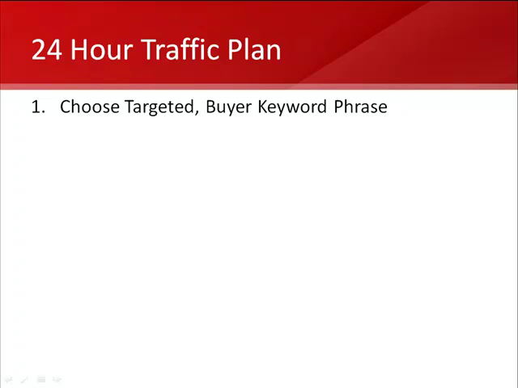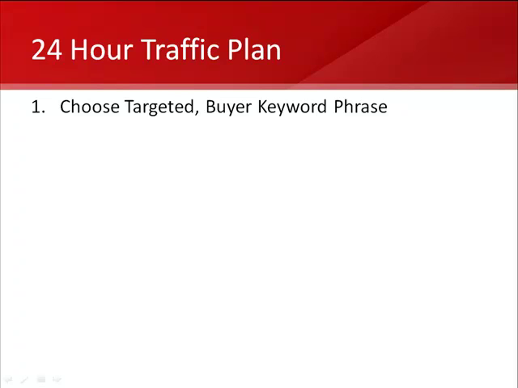That would be your targeted keyword phrase. The main focus here is to narrow down on a targeted buyer keyword phrase that's related to your niche. I'm going to show you on the screen how to do that, but you can use the AdWords keyword tool.